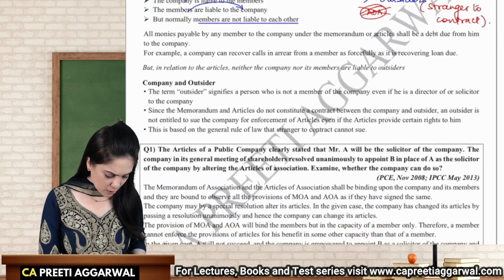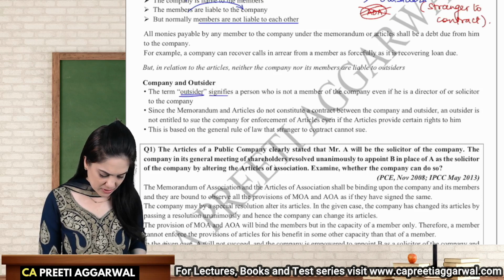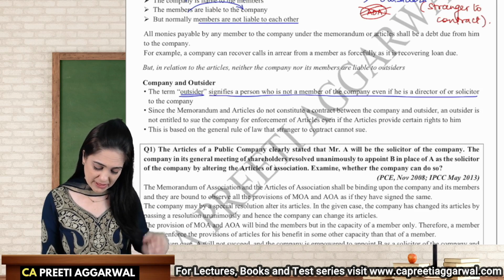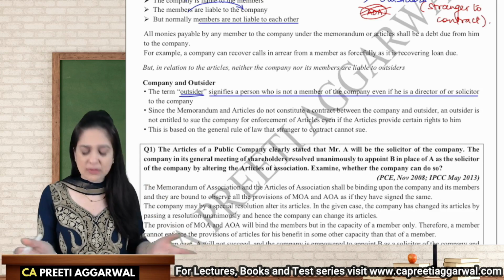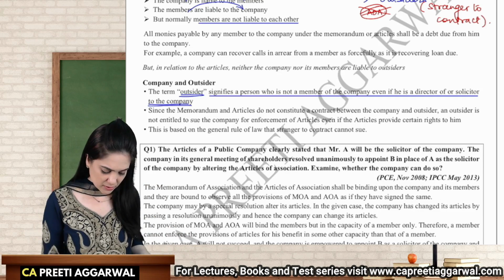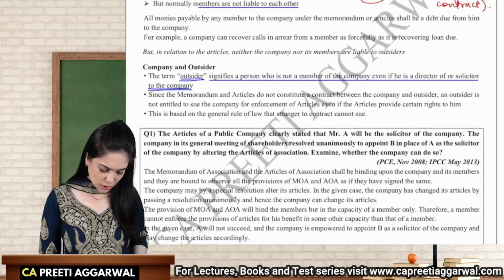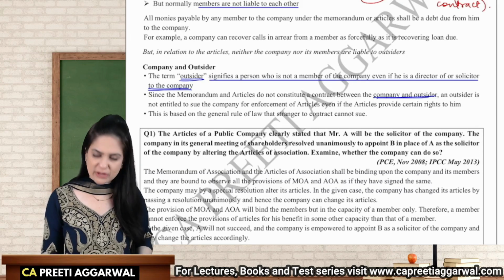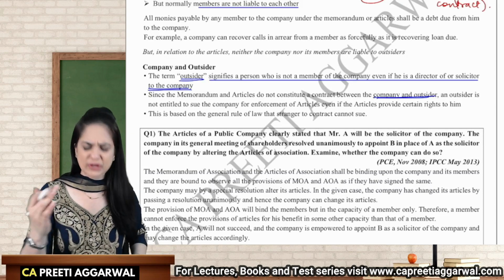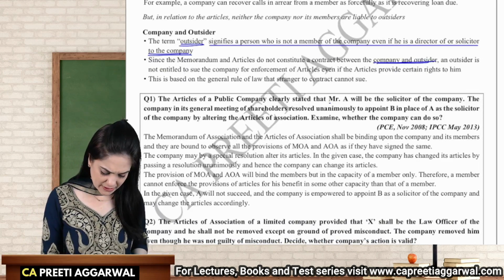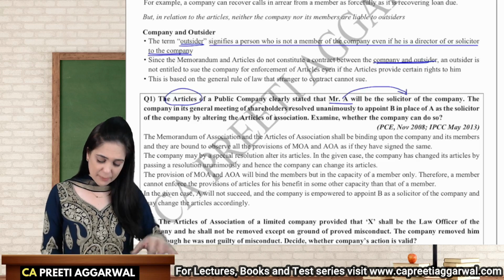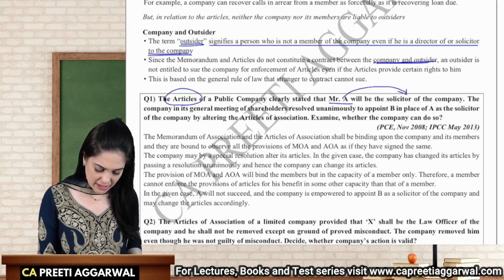The term outsider is defined as a person who is not a member. It may be that he's a director of the company, but he's not a member. Solicitor, he's not a member. It does not constitute a contract between the company and outsider. So if something is mentioned in the articles of a public company, for example, that we will appoint A as the solicitor of the company, but we appointed Mr. B, can A enforce this contract?